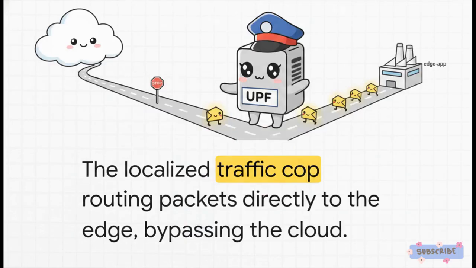And then there's the UPF, the user plane function. This is where the real magic of 5G integration happens. In older 4G networks, all that data had to travel all the way back to a central core network before it could even hit the internet or an application. The UPF totally changes the game by acting like a localized traffic cop. If the UPF sees a data packet intended for a local edge application, boom, it routes it directly into the MEP. It completely bypasses the need to send data halfway across the country to some massive cloud data center.